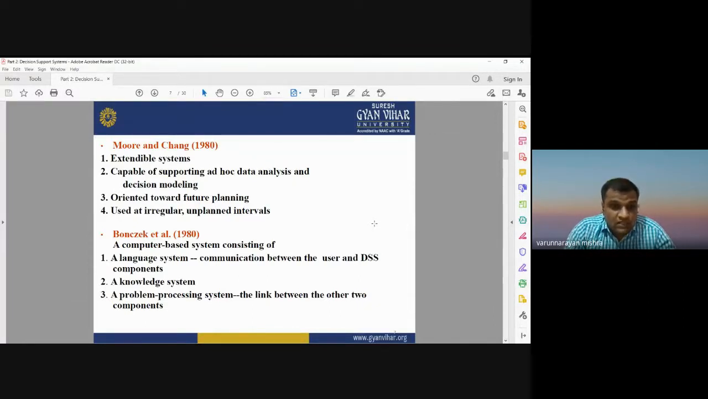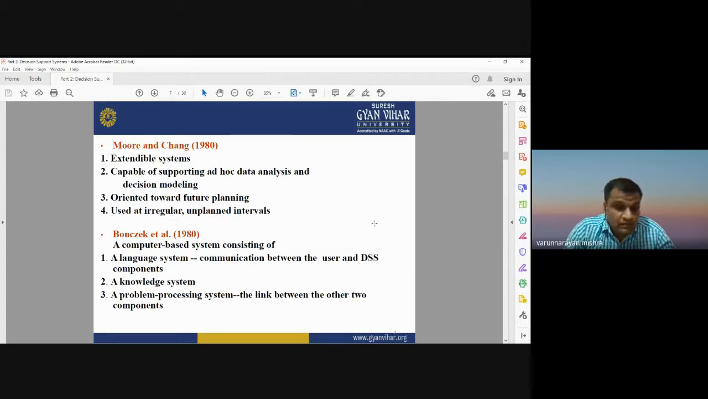And Bonczek in 1980 also gave a definition of DSS. They defined it as a computer-based system. It consists of some languages, used to communicate between the user and the decision support system components. It is a knowledge-based system, and the problem processing system. It is the link between the other two components. So this is Bonczek et al. They are two different authors, and they have different definitions of DSS.